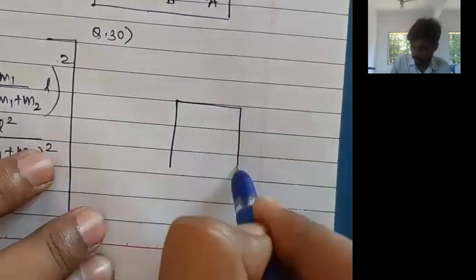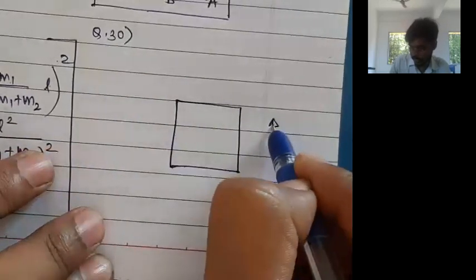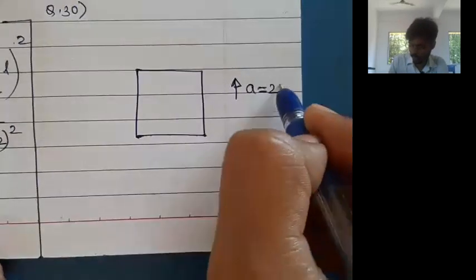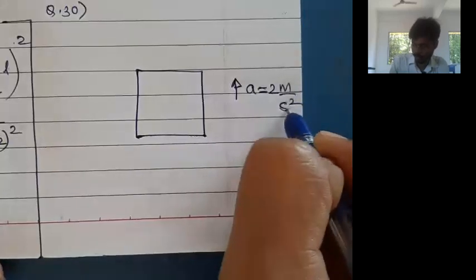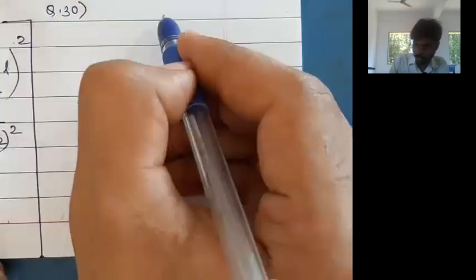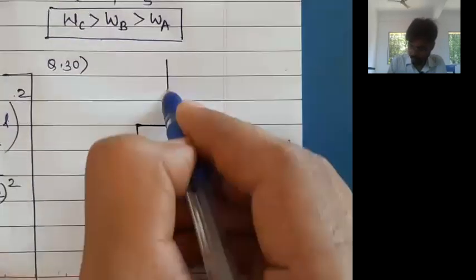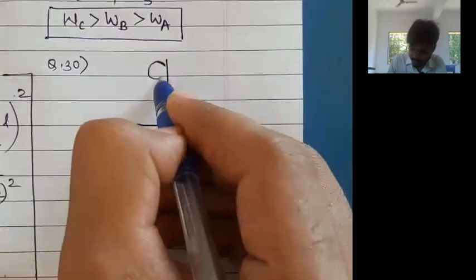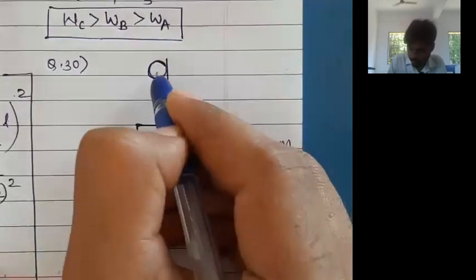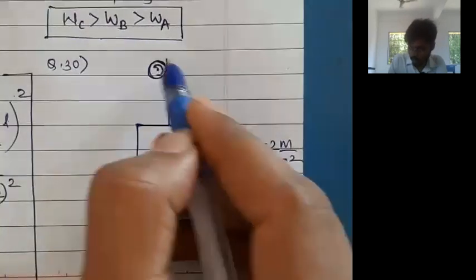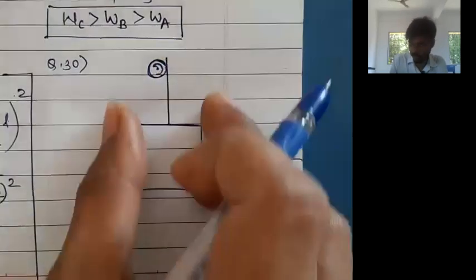Okay. See, what is the question? There is one elevator. It is moving up with an acceleration equal to 2 meters per second square. And now we know the lift is generally tied with a metallic string or metallic rope, and there is one pulley like this. When this pulley rotates, the thread is wound on this pulley and the lift goes in the upward direction.